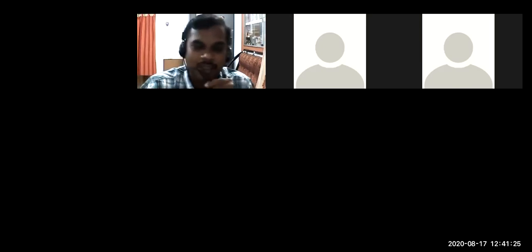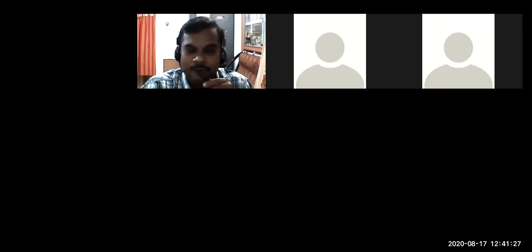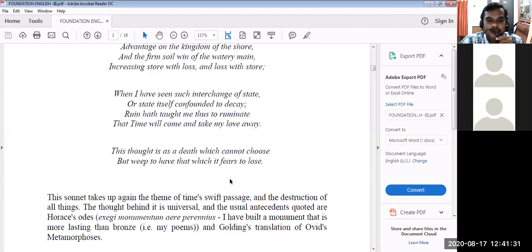That's the meaning. And in the last two lines, you see this: this thought is as death, which cannot choose but weep to have that which it fears to lose. What does he say?